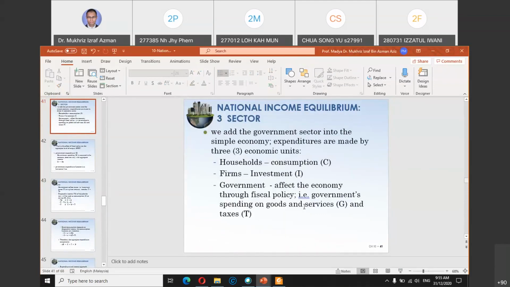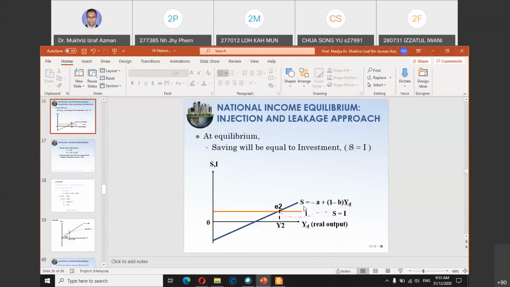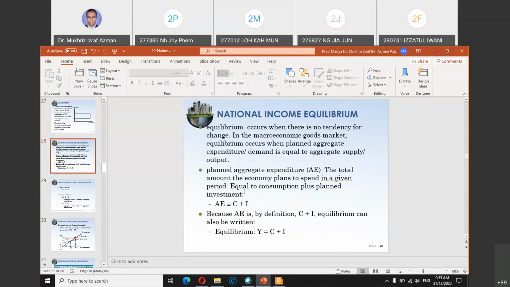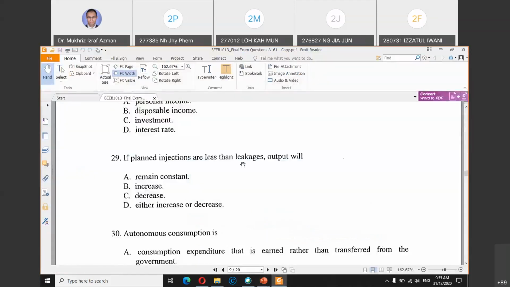So go and find it in the slide. It is somewhere on the planned investment. So find it somewhere in your slides. The answer is in your slide there.